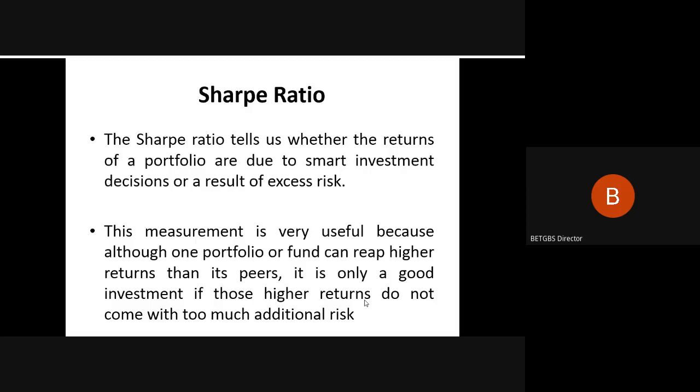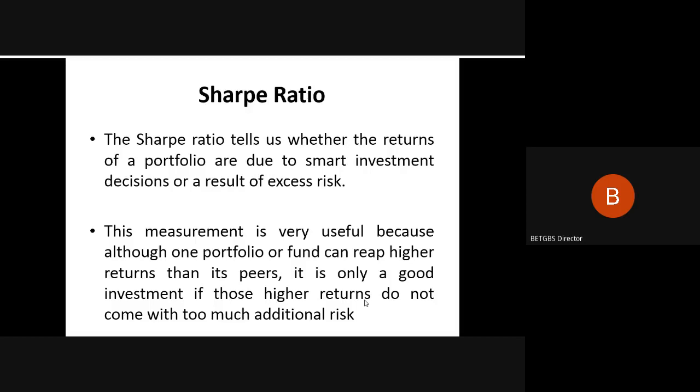Now, this Sharpe ratio, it was again given by William Sharpe, the famous and most renowned financial wizard. The Sharpe ratio tells us whether the returns of a portfolio are due to smart investment decisions or a result of excess risk. So, as we have studied the meaning of risk premium, and even we have assumed your investors are risk averse, there are two possibilities to get higher return.